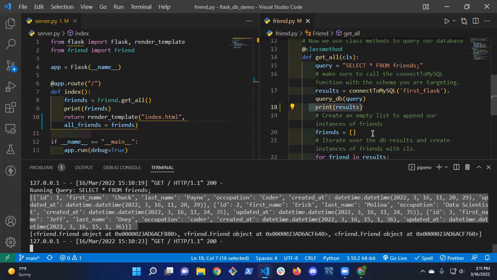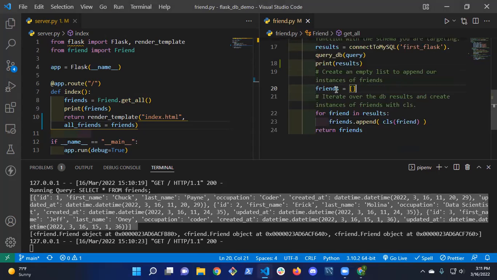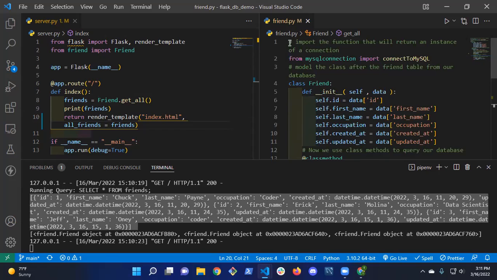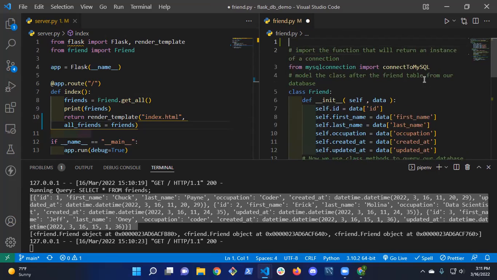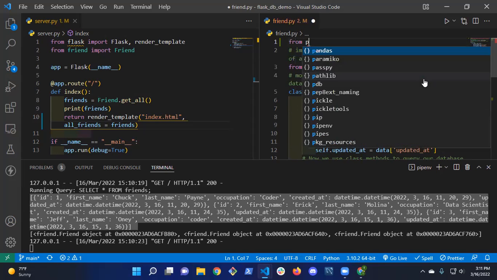Then we're taking that list of dictionaries, we're setting up a list to hold them, and then we iterate over all of these dictionaries, right? Let me pretty print them so we can see better.